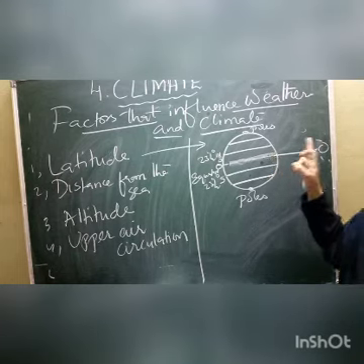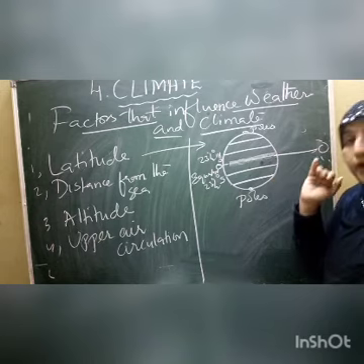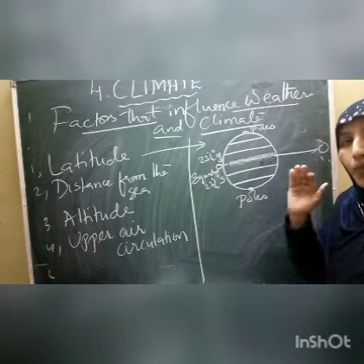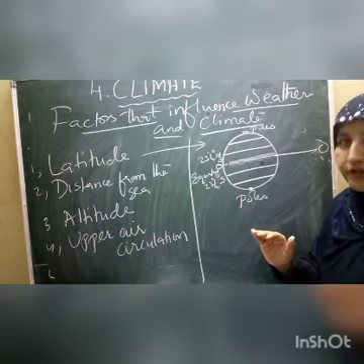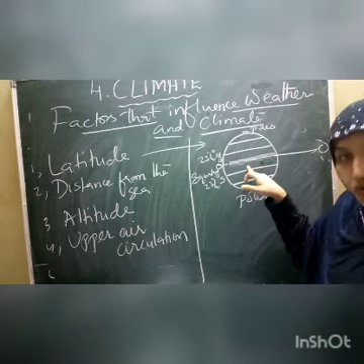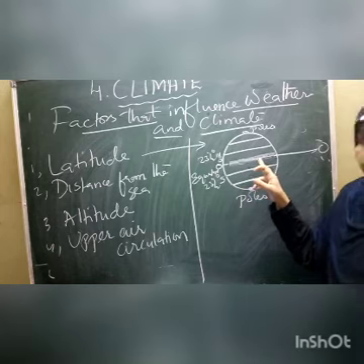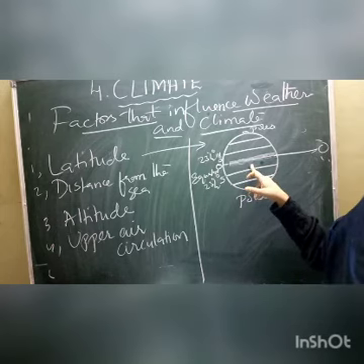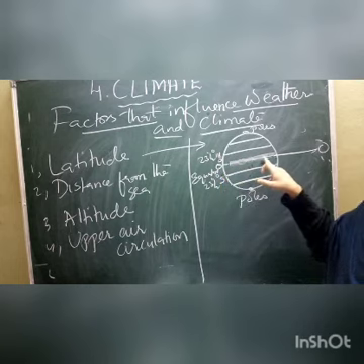Because of that, the equatorial area has very high temperature. The areas that are very close to the equator receive very high temperature. So the equator is affecting the climate.